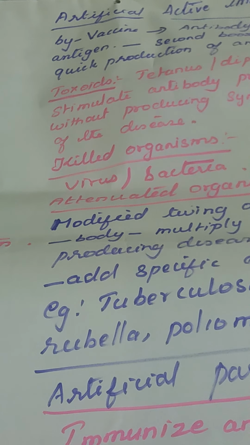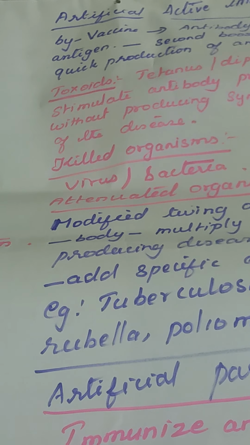To summarize: toxoid, the chemicals are secreted and extracted, and the chemicals are injected. Killed organisms, they kill the bacteria or virus, inject it and create immunity. Attenuated, modified, they weaken the virulence of the organism and then inject it inside the body, and the body is made to create immunity.